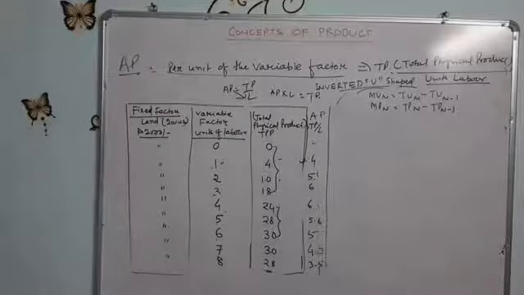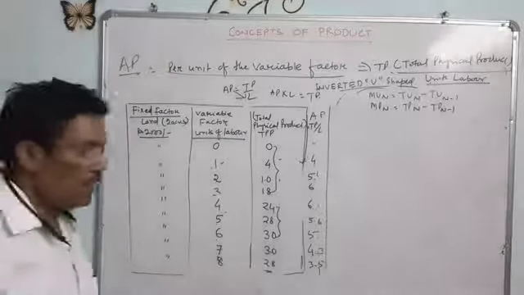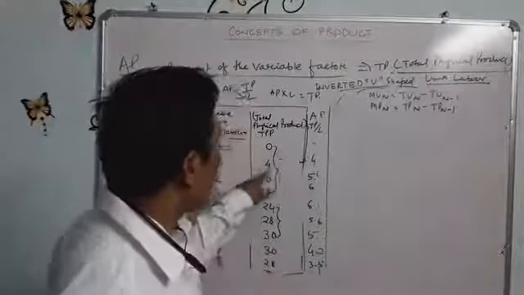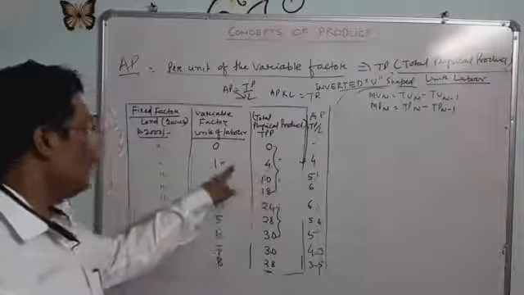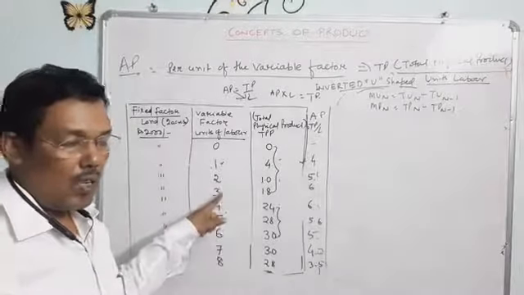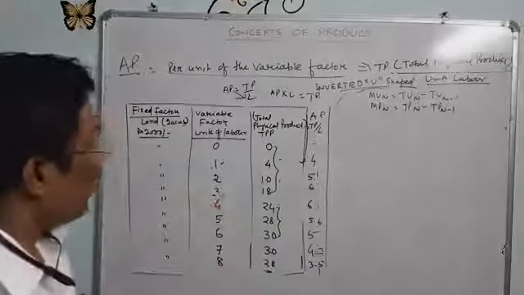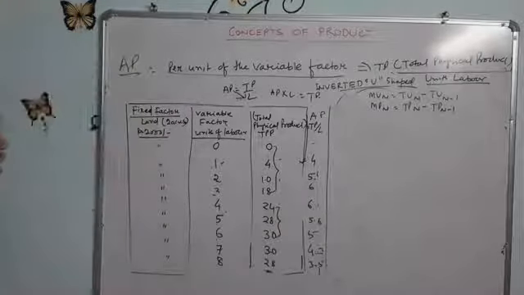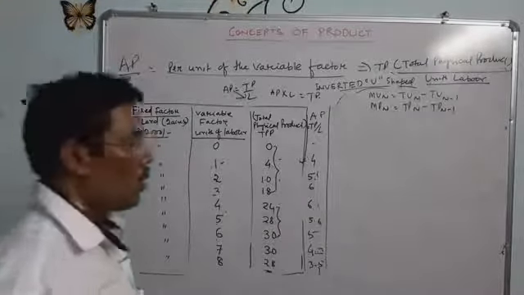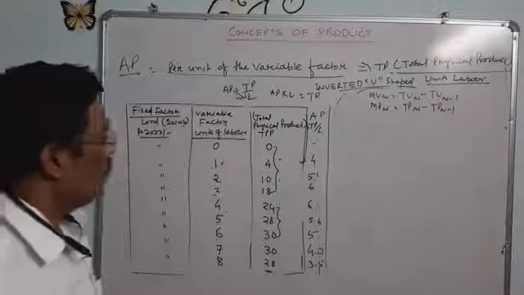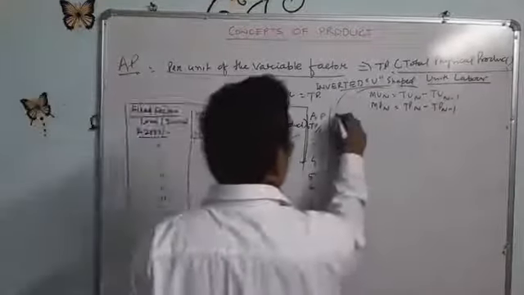So I told you at that time, marginal utility is the net addition of the total utility. Here, it is the net addition of the total product when one more unit of variable factor is employed. That is called marginal product. Or symbolically, marginal product of N equals total product of N minus total product of N minus 1. We will find out the marginal product here.